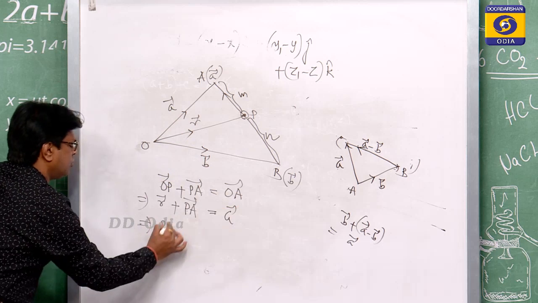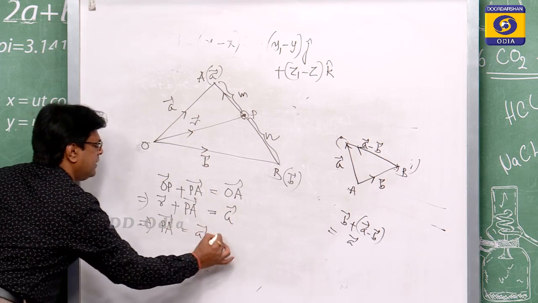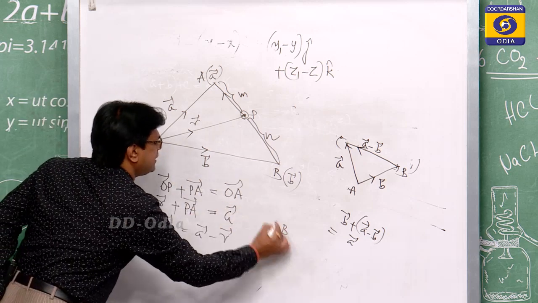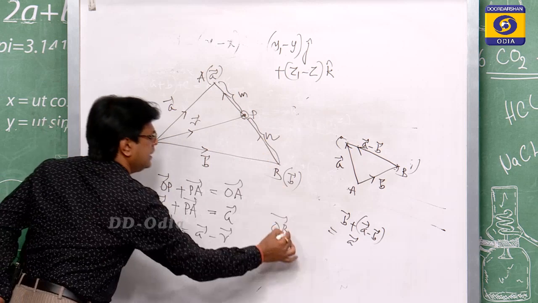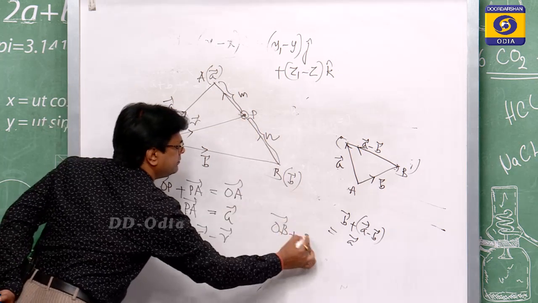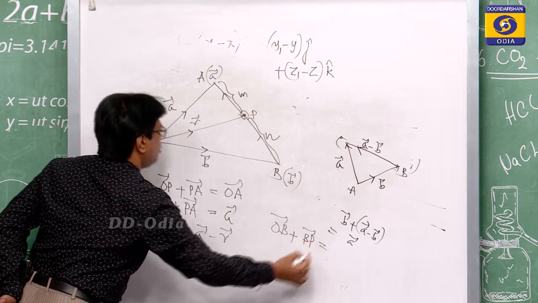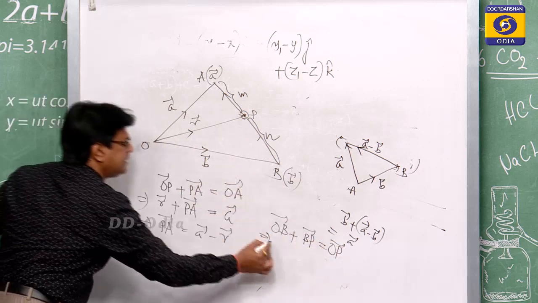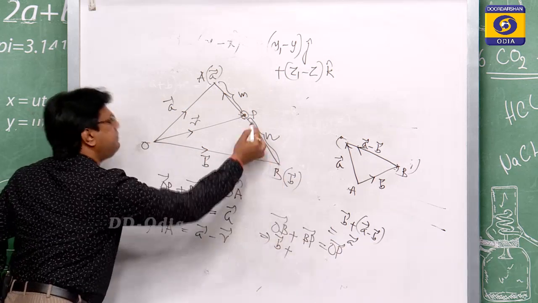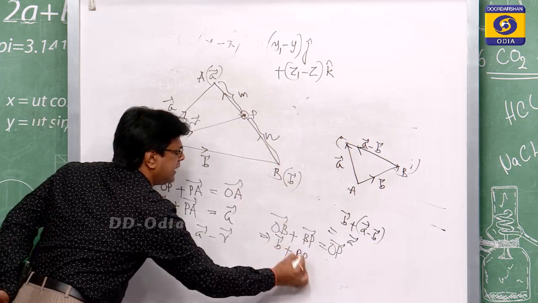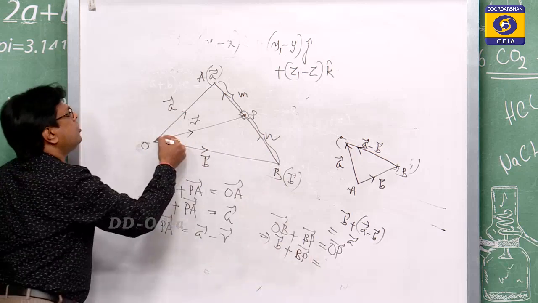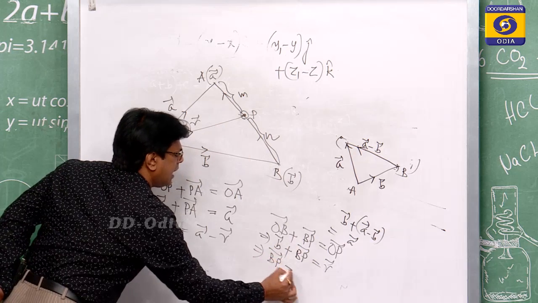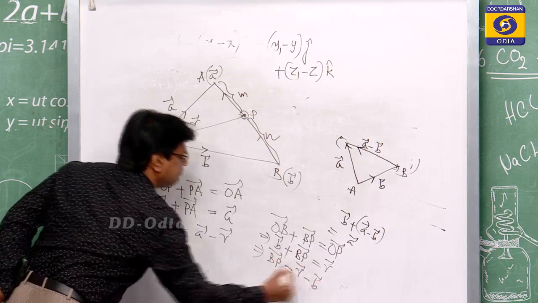So, PA is equal to A vector minus r vector. Similarly, OB vector is equal to OP plus PB, so B vector plus BP vector is equal to OP, which is r vector. So, BP vector is r vector minus B vector.